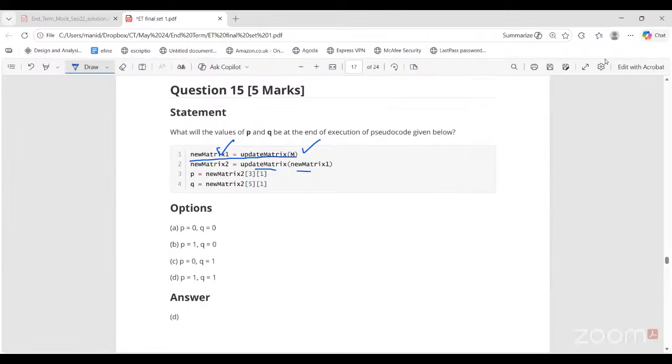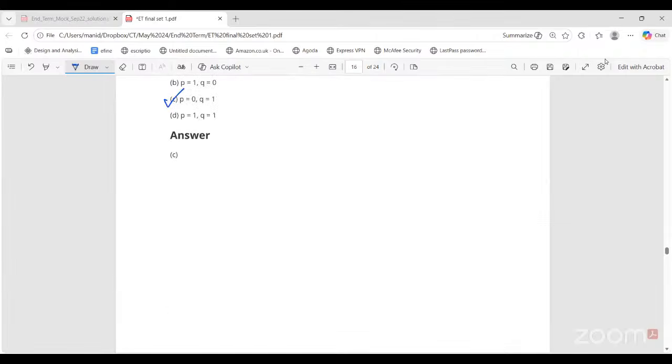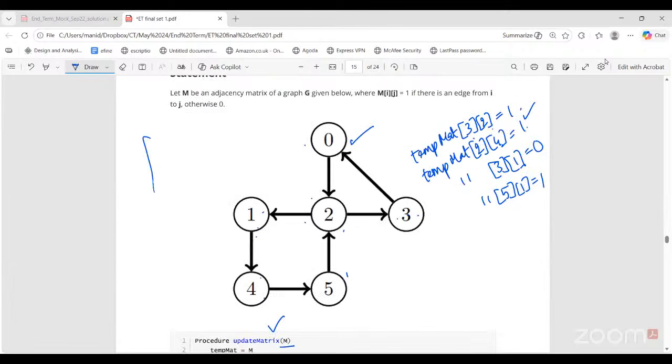So first of all, let's figure out what the new matrix is. I will just quickly write the new matrix for this graph. Let's create the adjacency matrix. I will create the old matrix first. How many nodes do we have? 6. So 0, 1, 2, 3, 4, 5 along the rows and 0, 1, 2, 3, 4, 5 along the columns. For 0, 0 there is no path, so it is 0. 0, 1, there is no path, this is 0. 0, 2, it is 1.